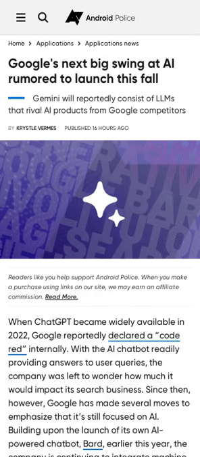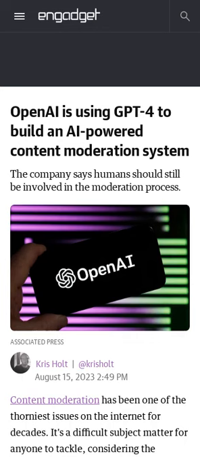Gemini combines the text generation capabilities of large language models with image generation to create a multifunctional product that is able to create contextual images. OpenAI is using GPT-4 to build a scalable, consistent, and customizable content moderation system that can aid in developing policies and swiftly iterating on policy changes.